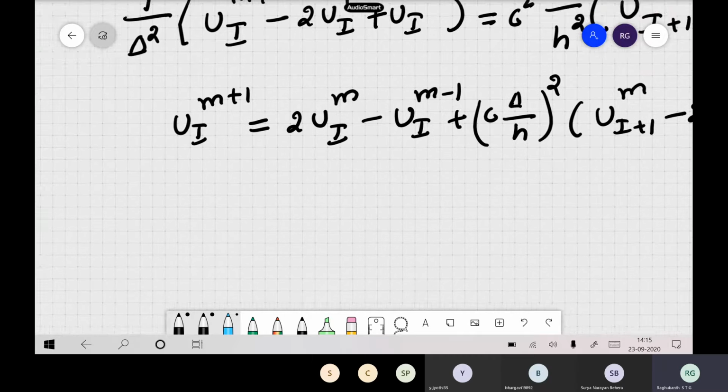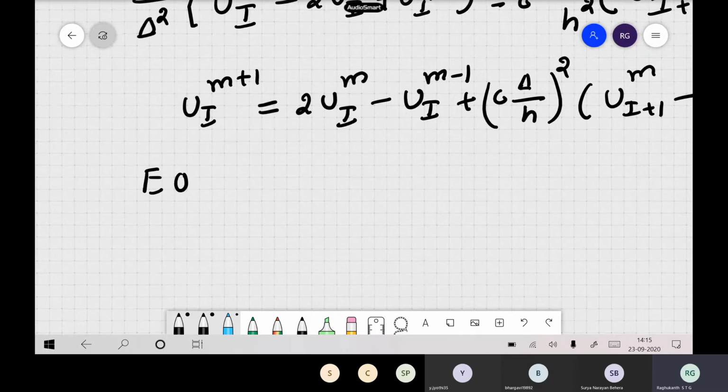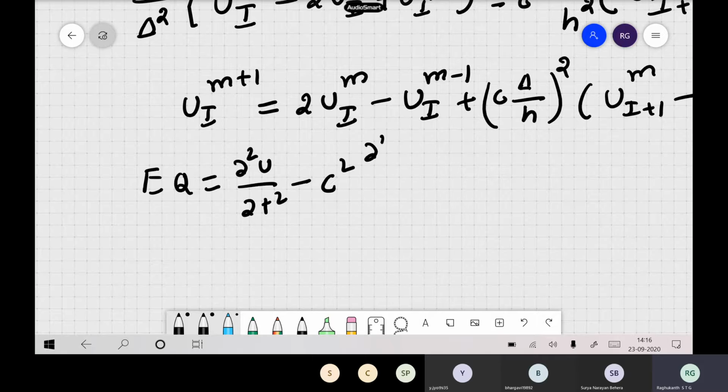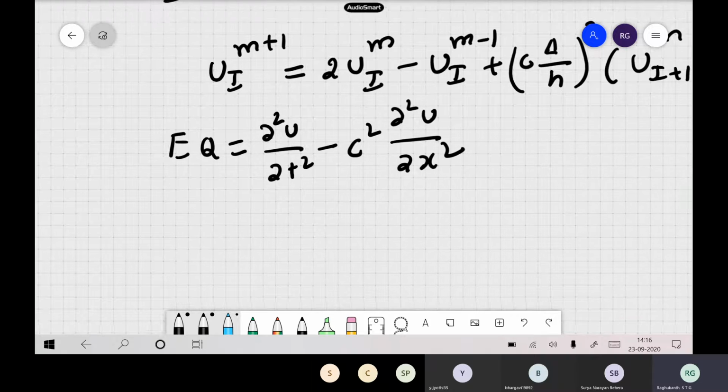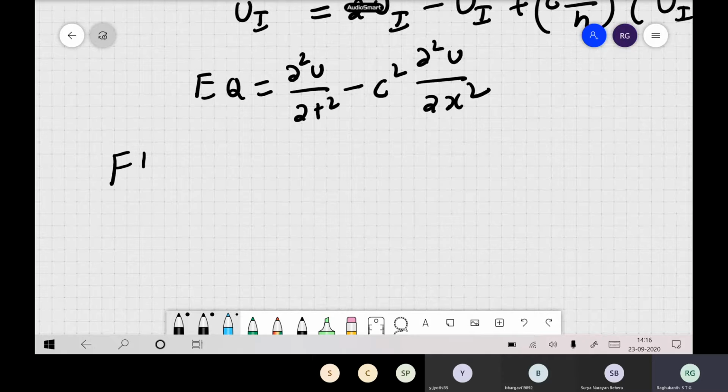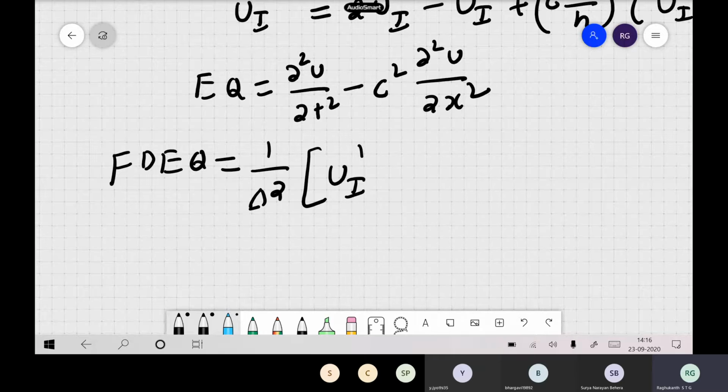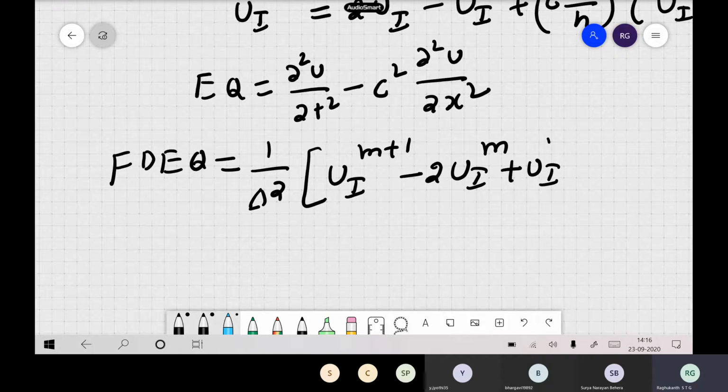Now the original equation is dou square u by dou t square minus c square dou square u by dou x square. This was our original equation. Our final difference equation is nothing but 1 by delta t square, u i m plus 1 minus 2 u i m plus u i m minus 1.